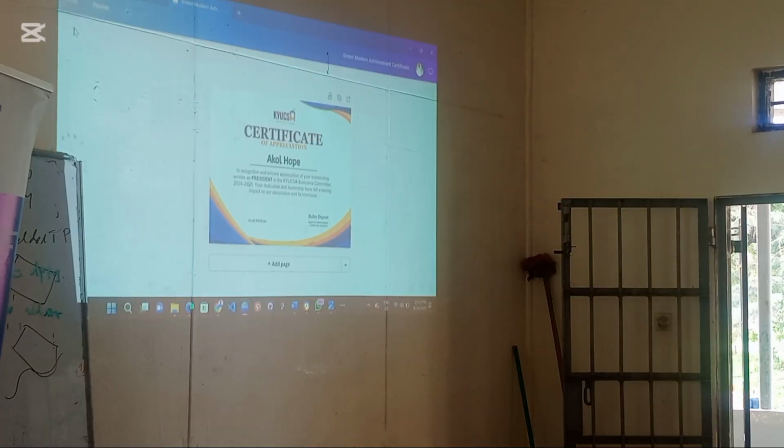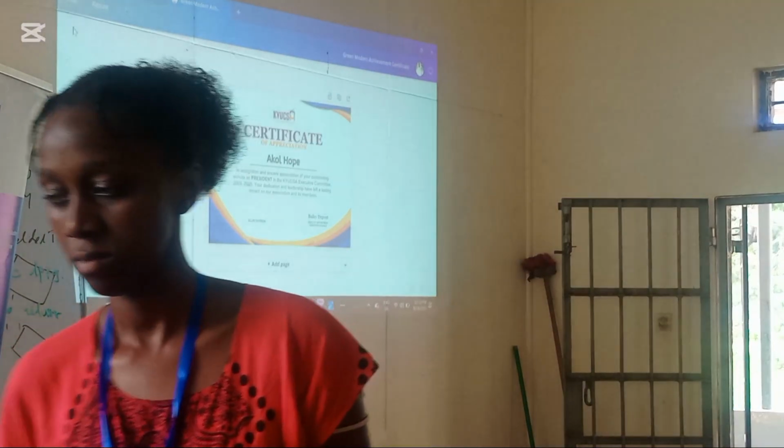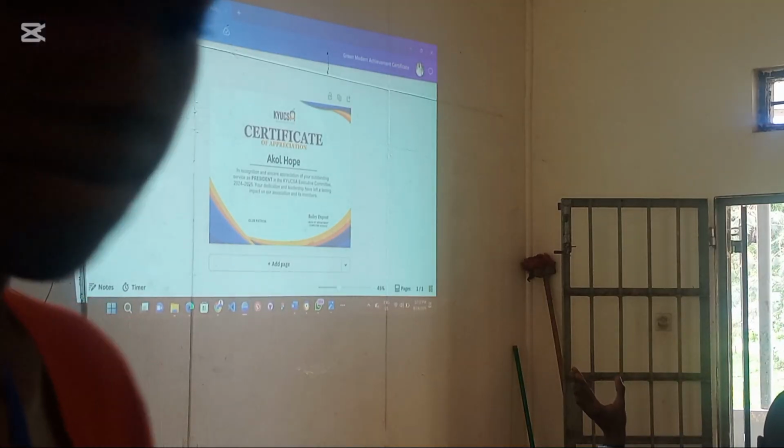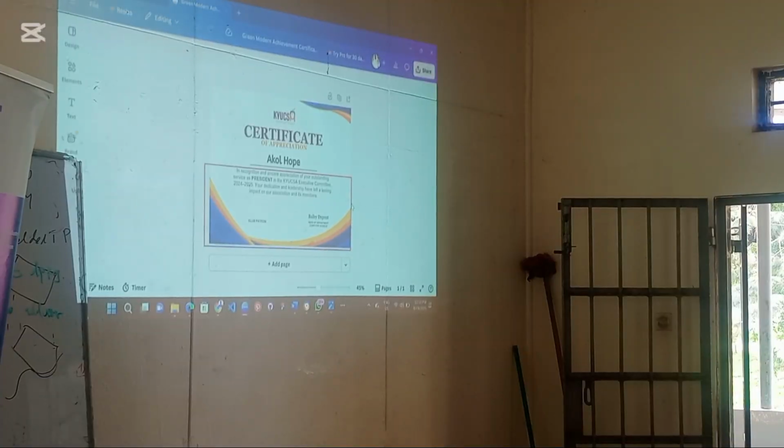So, this is a certificate for the previous cabinet. I want to show you that you see this kind of blue and this kind of blue in the corner. They are different. Yeah? So you may land on an image, you like the color, but you don't know the color code of that blue. So how do we pick the color code?